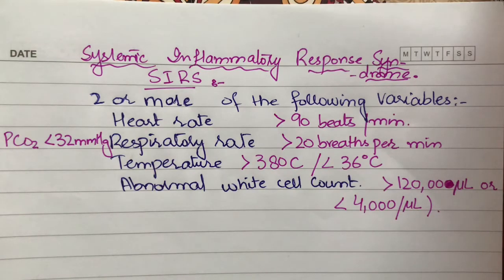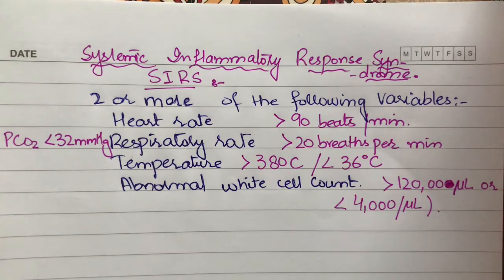There are two or more of the following variables. First, when we receive a patient, we start our examination in four basic steps: inspection, palpation, percussion, and then auscultation. Here we are concerned with step 2, that is palpation. Whenever we receive a patient, we first start our examination by observing the patient's pulse, then respiratory rate, then moving on towards the temperature of the patient.